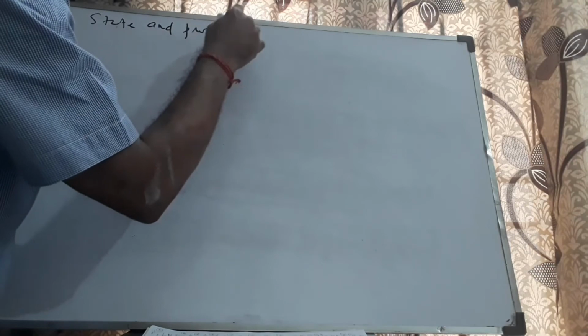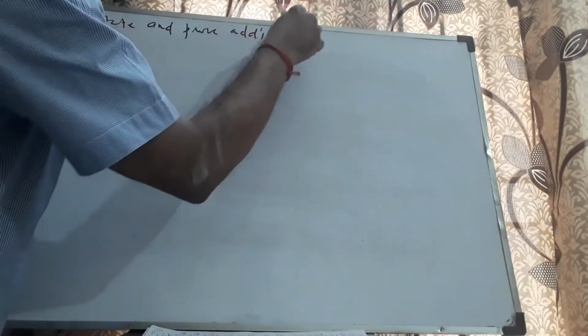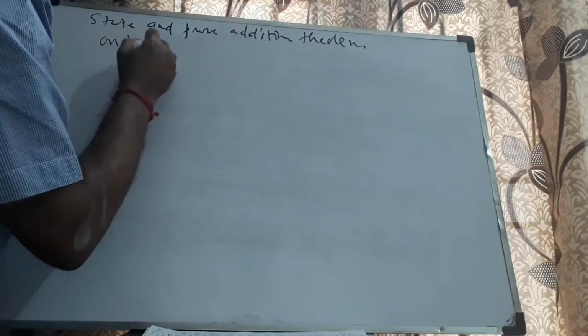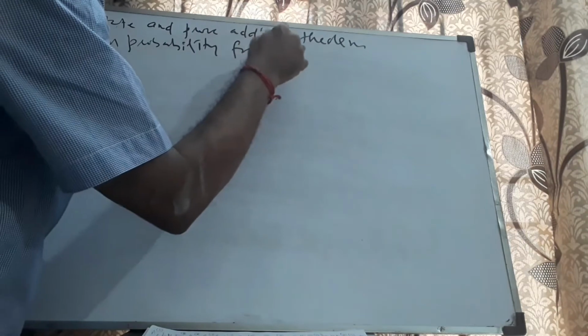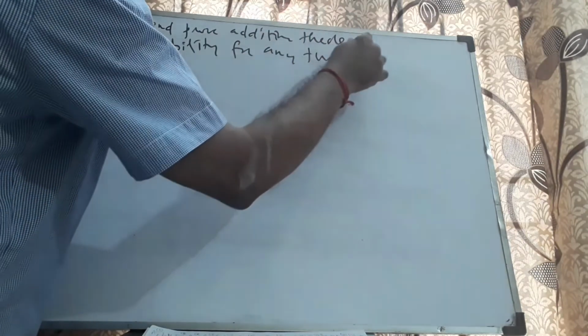Now we'll move on to the addition theorem. State and prove addition theorem on probability for any two events.